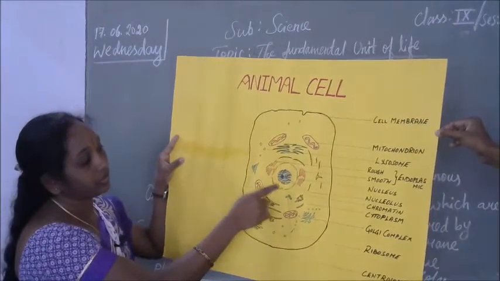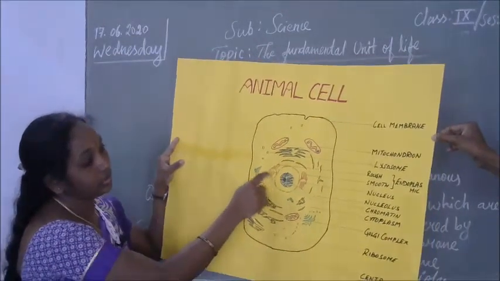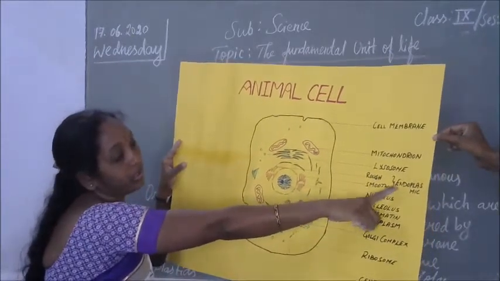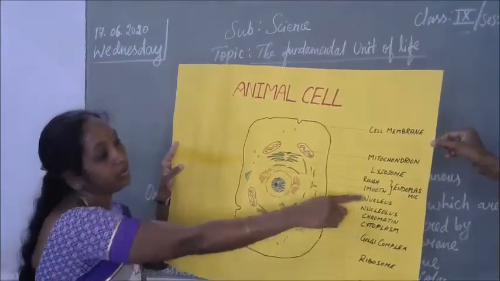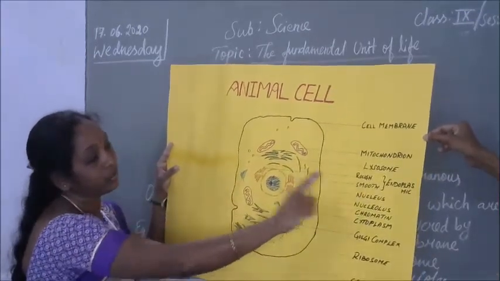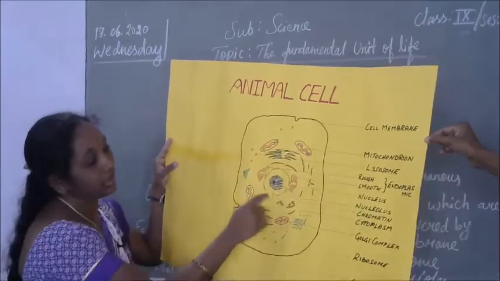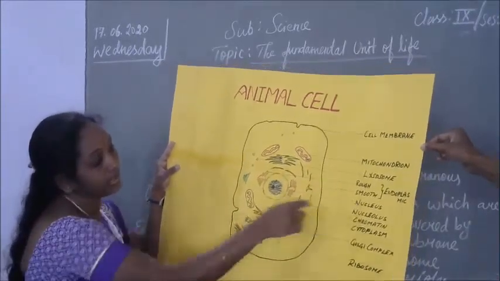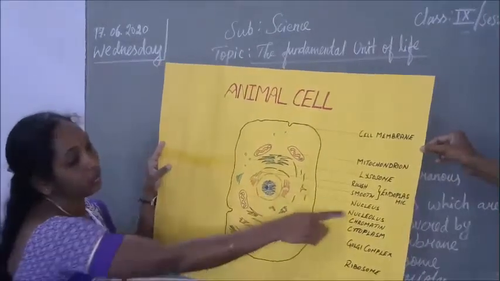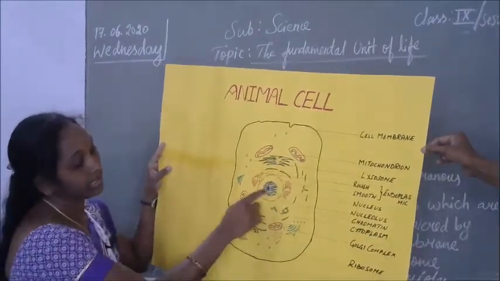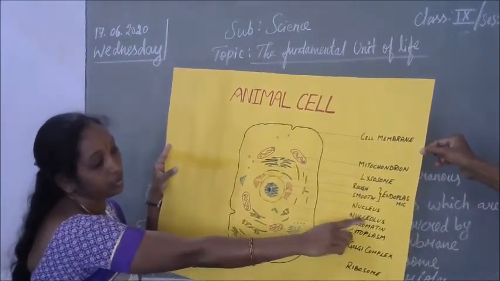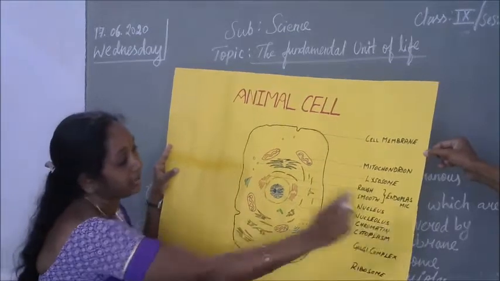And next is the nucleus, attached to the rough and smooth endoplasmic reticulum. I told you in the beginning that there are two types of endoplasmic reticulum, rough and smooth. The reason I will tell you later. The center part of the cell is called the nucleus. Inside the nucleus, the nucleolus will be present, and some thread-like structures, that is chromatin. Nucleus, nucleolus and chromatin are the genetic materials.